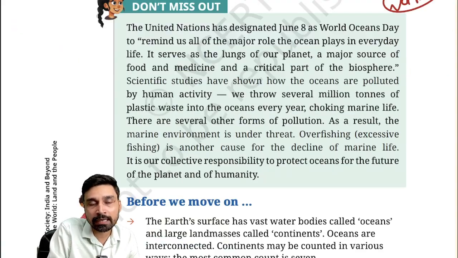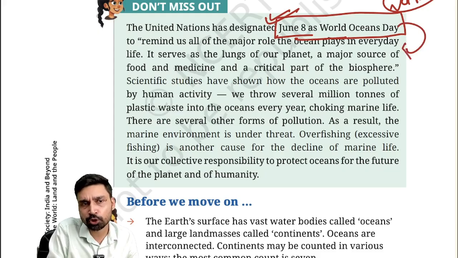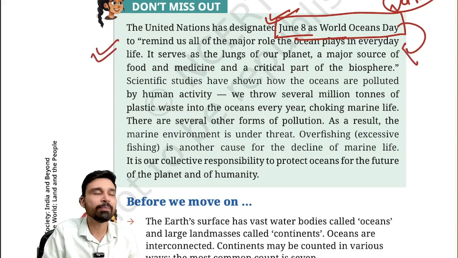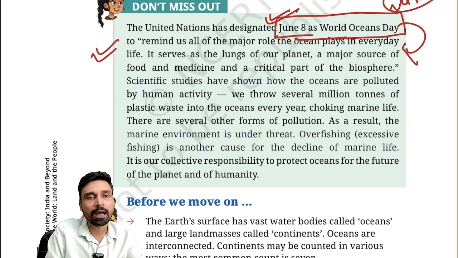Now, to understand and to realize the significance of the ocean in our life, the United Nations has designated June 8 as World Ocean Day. Now, what is the objective of this World Ocean Day? It is to act as a reminder for us of all the major roles the ocean plays in everyday life, how important it is to us, how and why it is the lung of us, why and how it is the major source of food and medicine.